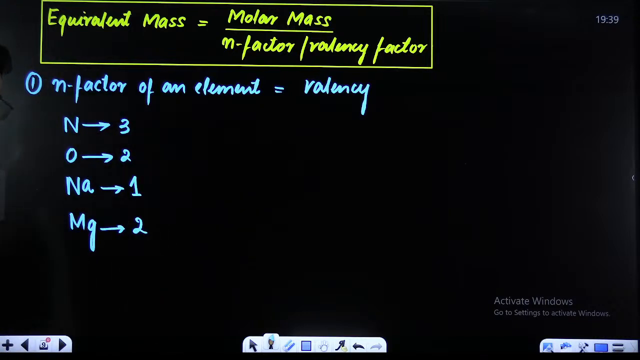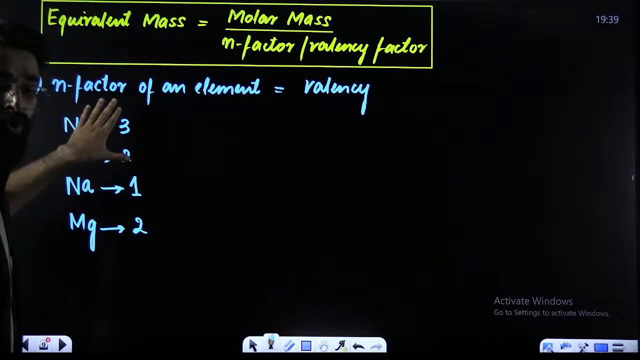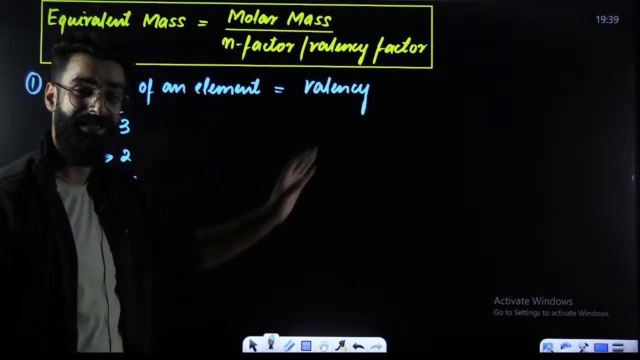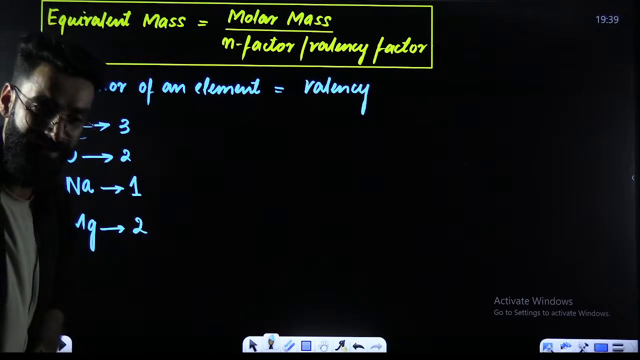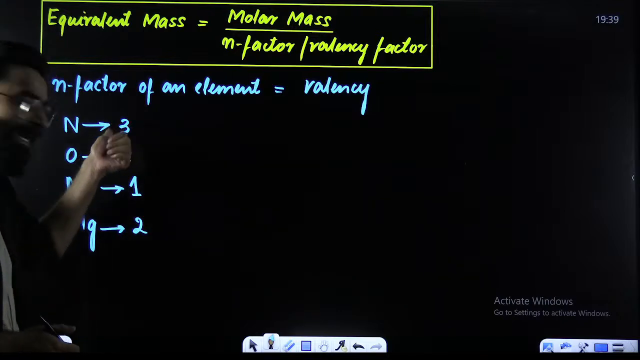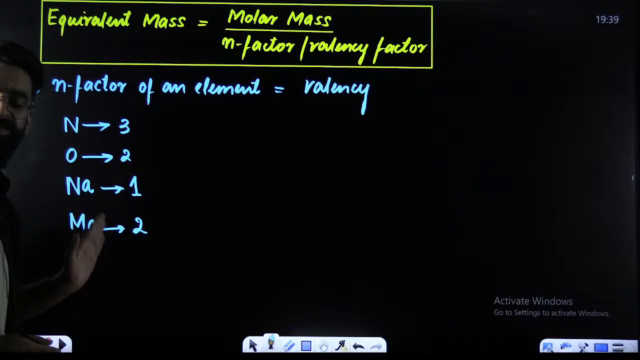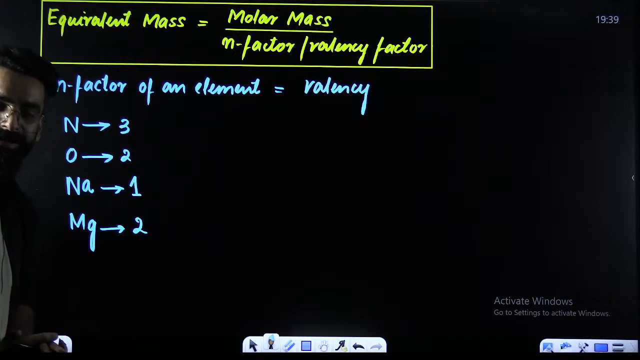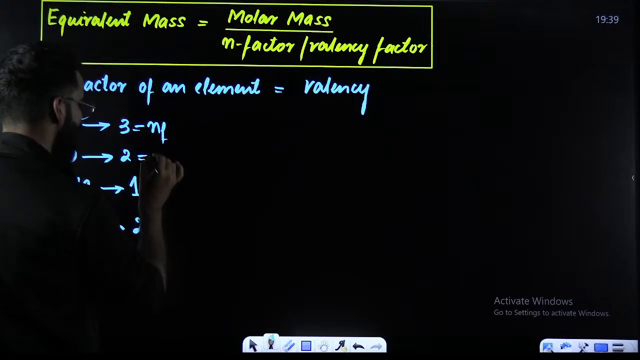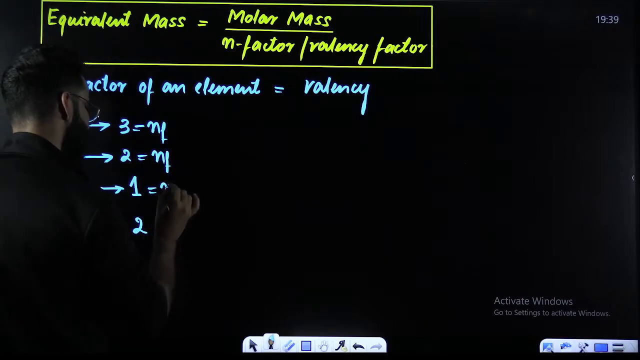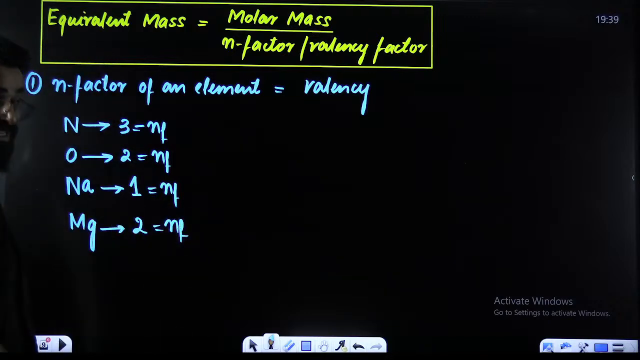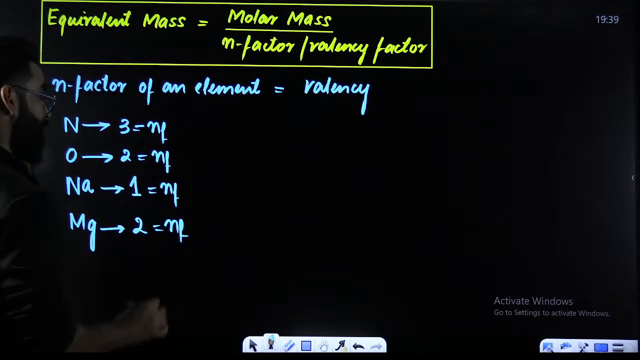It's 2. My dear students, since you got to know the valency of these elements, and let me tell you, valency of an element is basically the n factor of the element, you technically got the n factor of all these elements. So this 3 I'll be calling as n factor of nitrogen. This 2 I'll be calling as n factor of oxygen. This 1 I'll be calling as n factor of sodium. This 2 I'll be calling as the n factor of magnesium. Since you got their n factors, you can easily calculate their equivalent masses.